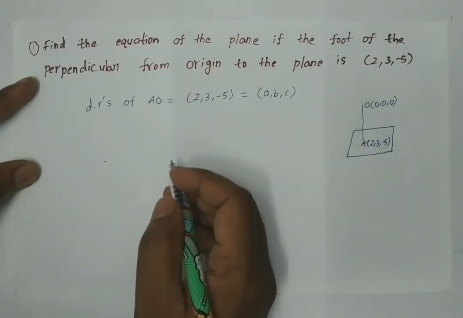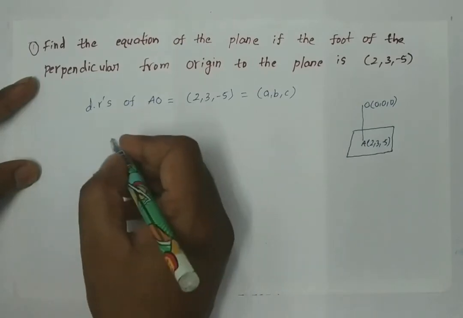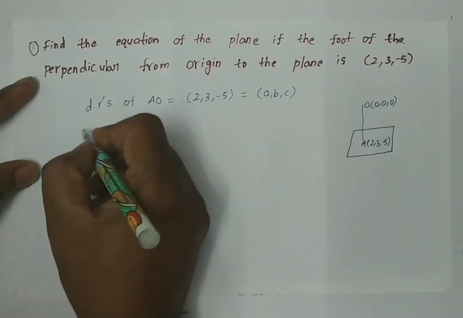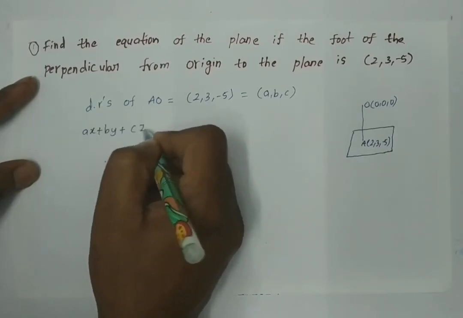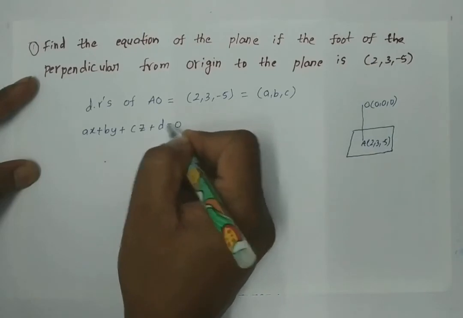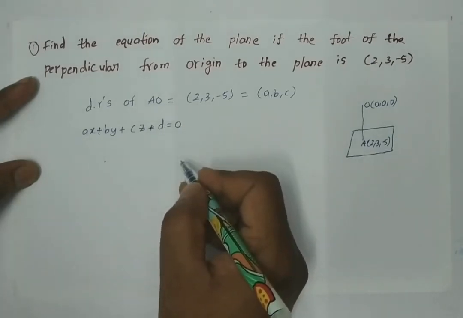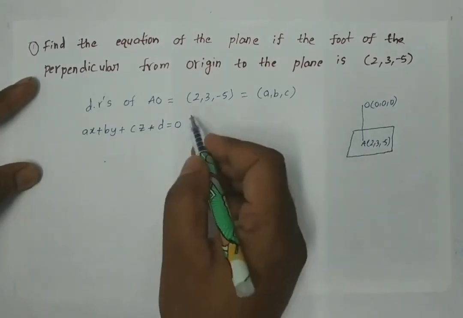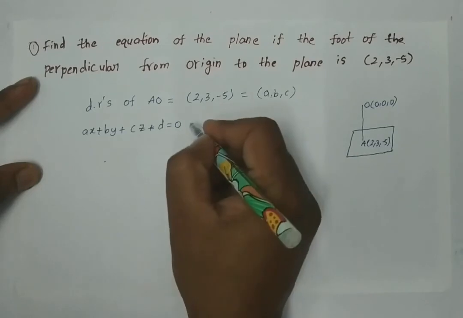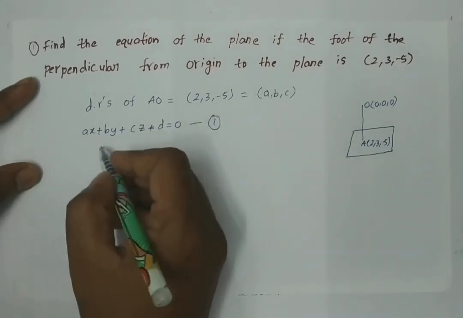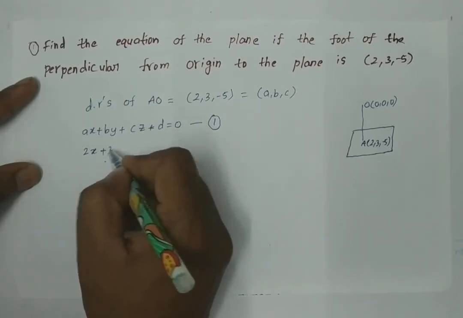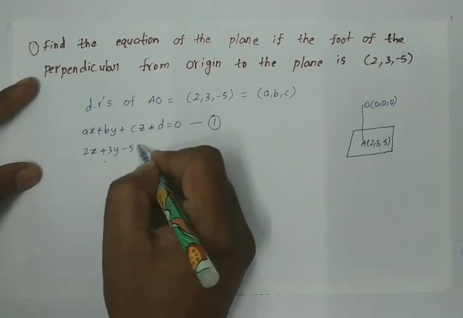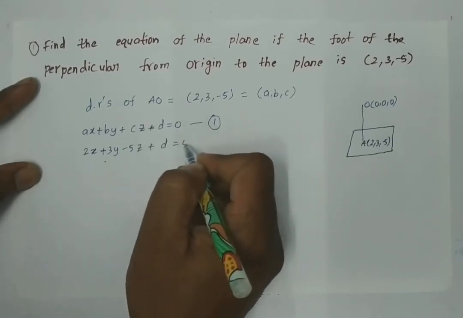Now let us consider Ax plus By plus Cz plus D is equal to 0 to be the equation of the plane. Here A, B, C is nothing but 2, 3, minus 5, so just substitute here. Let us name this as equation 1. So here A is 2, B is 3, C is minus 5, Cz plus D is equal to 0.